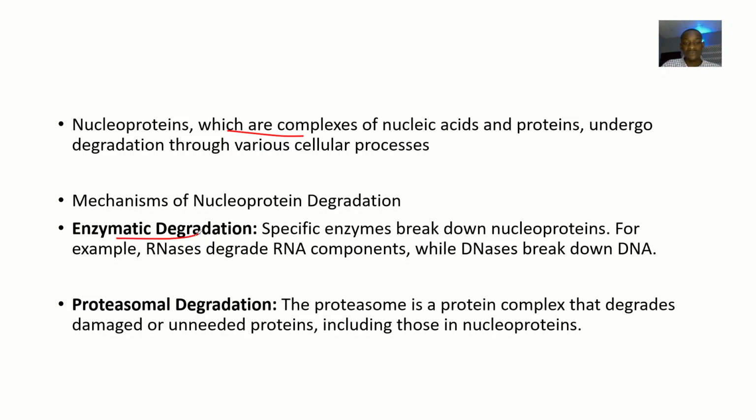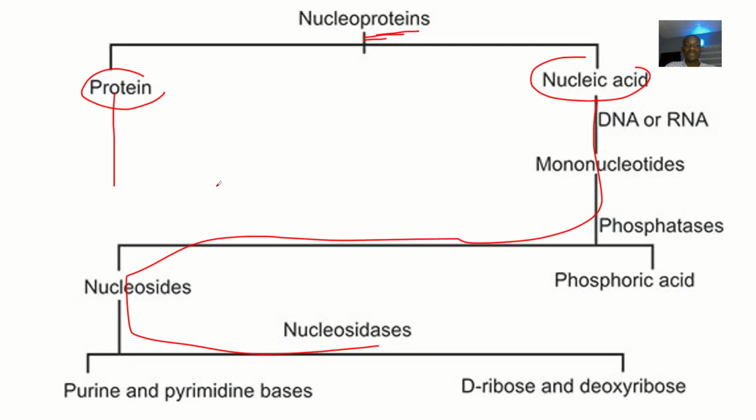So you have enzymatic degradation. You say that specific enzymes actually break down these nucleoproteins. For example, RNases will break down RNA components. DNases will break down DNA components, right? Then there's proteasomal degradation, where you say that the proteasome is a protein complex that degrades damaged or unneeded proteins, including those in proteasomes. So need be it that this protein is broken down, what will act on it is the proteasome.